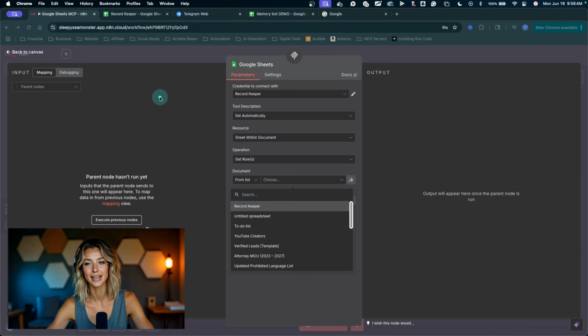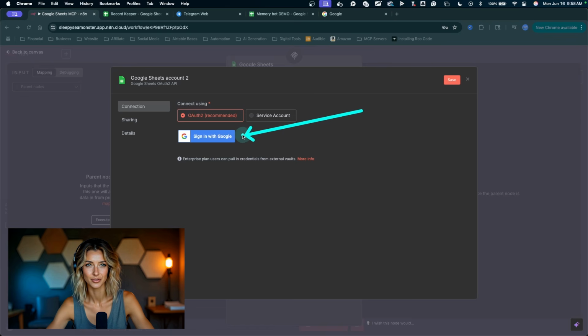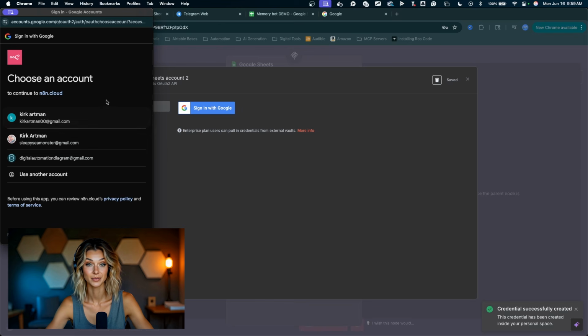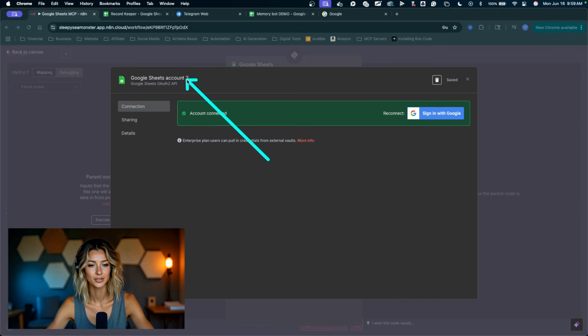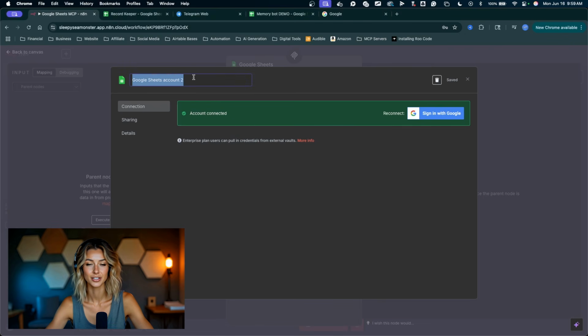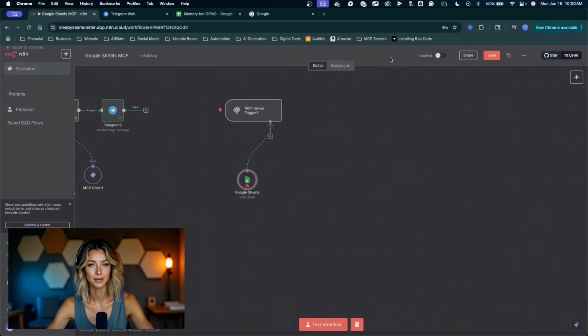Let's jump back into n8n. Now we're gonna create a new credential here. Click on this, click on create new credential. Now with Google, if you haven't set up a Google credential for n8n, I have the tutorial for this as well. You can jump into the school community, watch the tutorial. Once you do that, you're able to sign in with Google. So I'm going to go ahead and sign in, choose my appropriate account, and you want to add permissions to n8n. I'll click continue here. Great. Let's rename this connection. I'll name it MemoryBot Demo. Save it, close this window. Now we're connected to that actual Google Sheet. I'm going to click outside of the node.